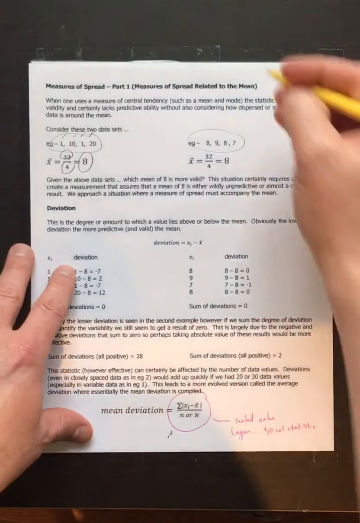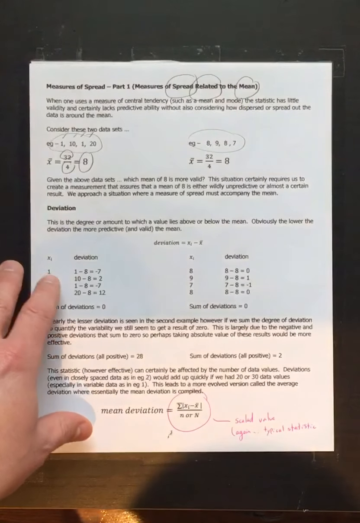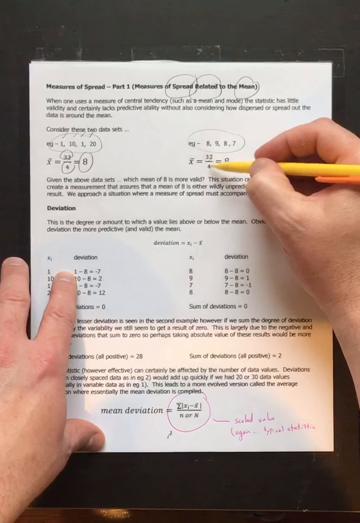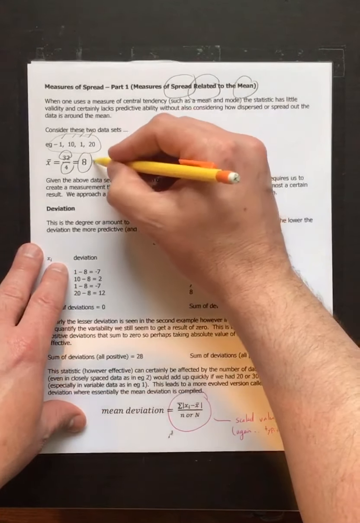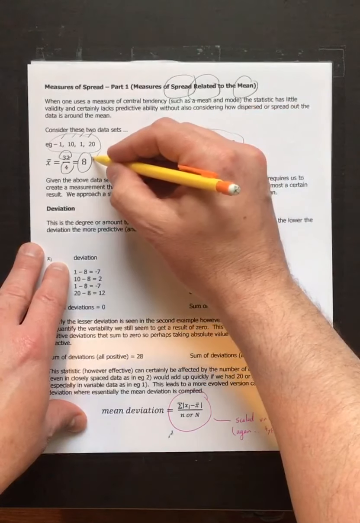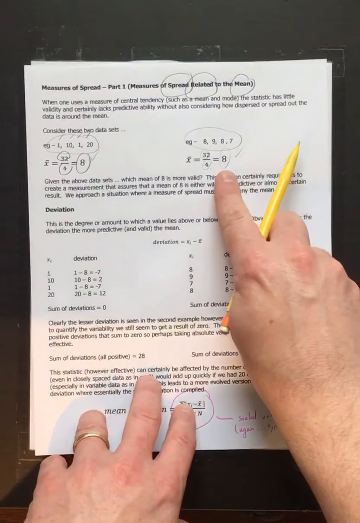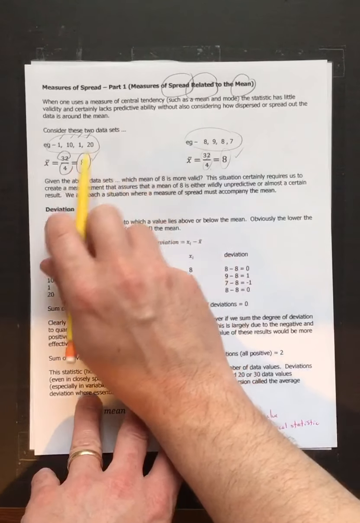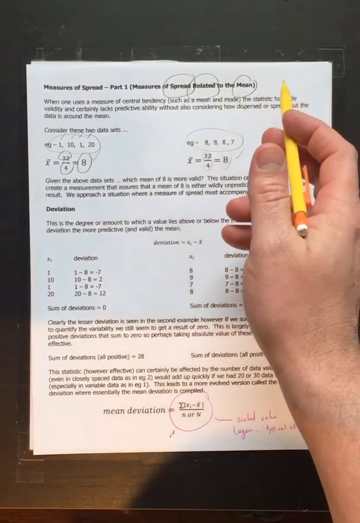Okay, so now what we're focusing on is measures of spread related to the mean. If you look here, this data set, same idea, it adds up to 32, divide by 4 because there are 4 data values and we end up with a mean of 8. So this has a mean of 8, this has a mean of 8. Which one is a better predictor of what's going to happen? Is the 8 predictive of what's going to happen next here, or is the 8 predictive of what's going to happen next here? Well, if you look at this data, 1, 10, 1, 20, it's all over the place.